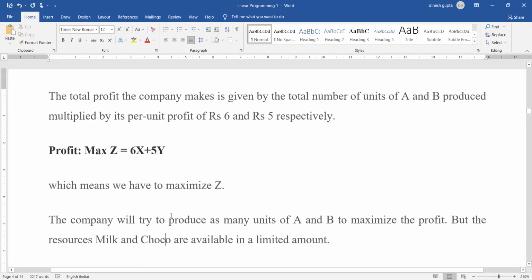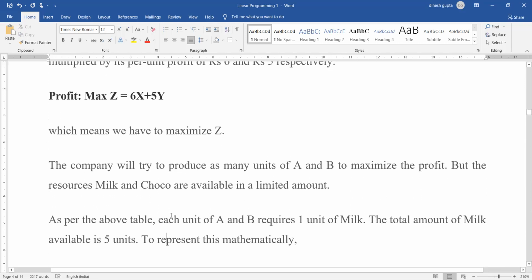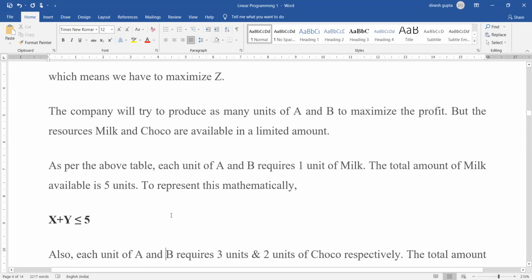Now, after the objective function, we have to define the constraints. So what are those? The company will try to produce as many units of A and B as possible to maximize the profit, but the resources of milk and choco are available in limited amounts.